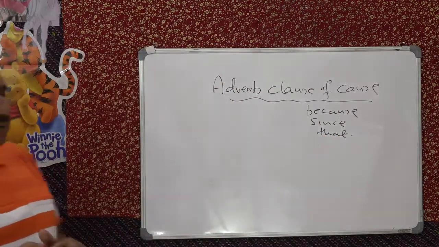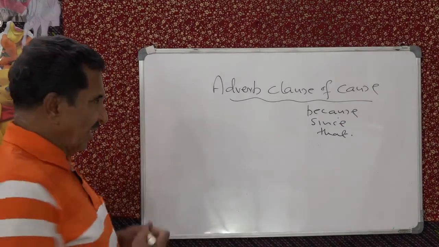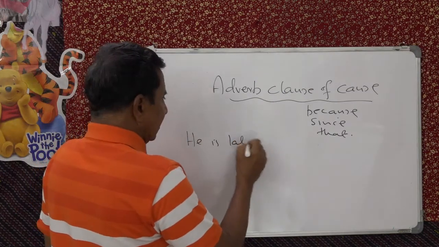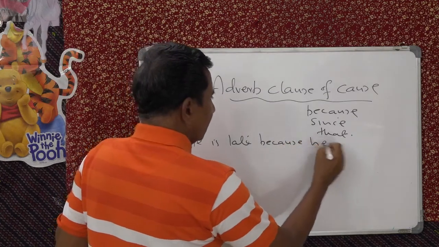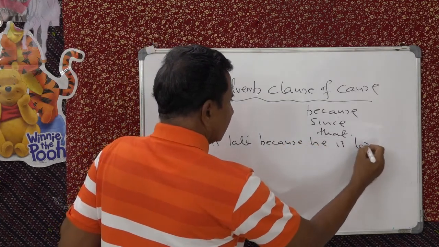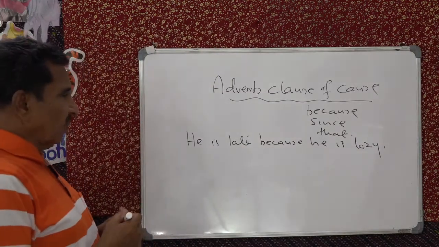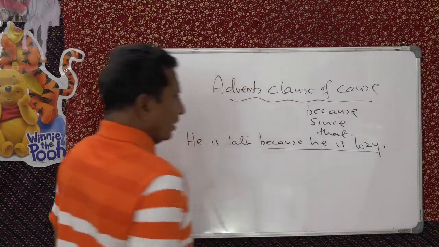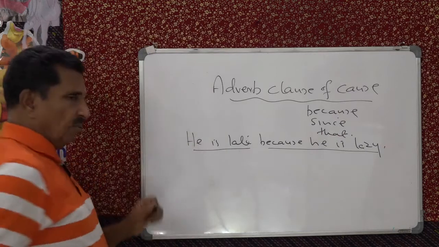He is late because he is lazy. Very simple. Any number of sentences you can make. He is late because he is lazy. Understand that? So here the adverb clause tells you the cause of what is happening in the main clause.